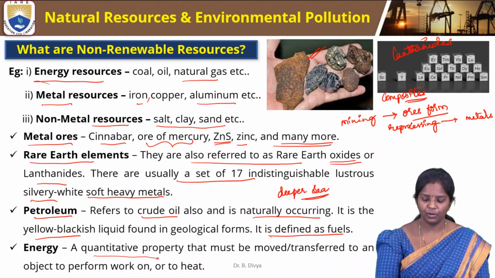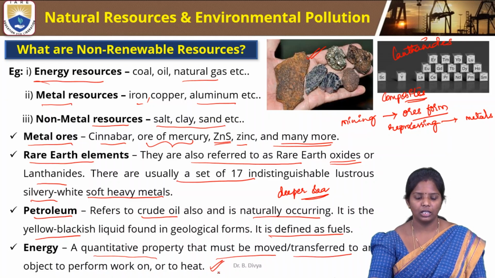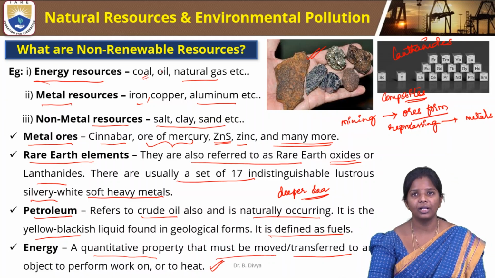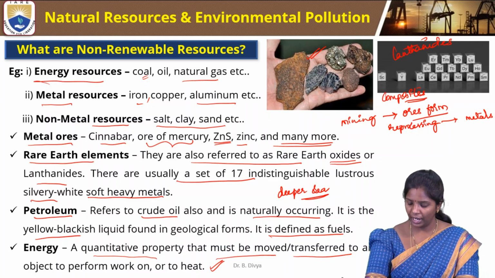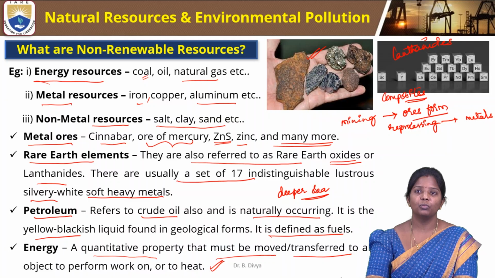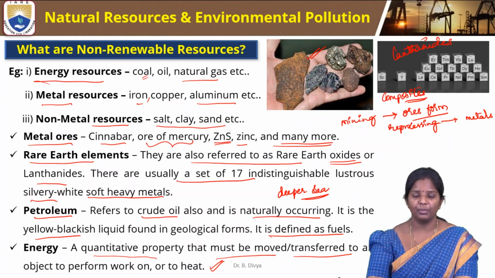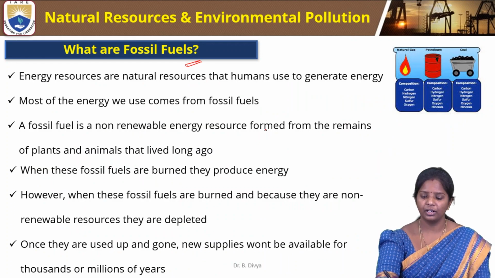Energy is a quantitative property that must be moved or transferred to another object to perform work or to do heat. Energy is what we get from the coal, oil or natural gas that we use in generating energy for our purposes, in moving or transferring objects from one place to another, for example automobiles. So these fossil fuels come under non-renewable resources.